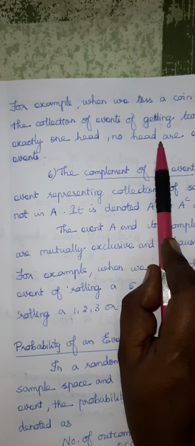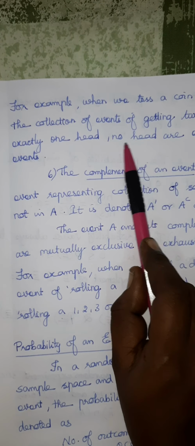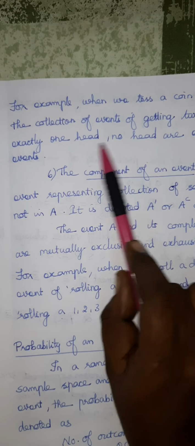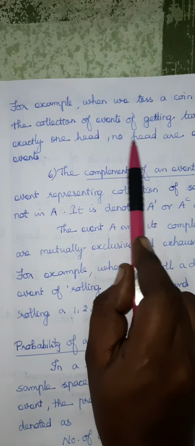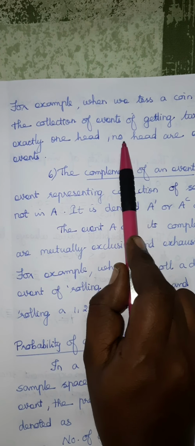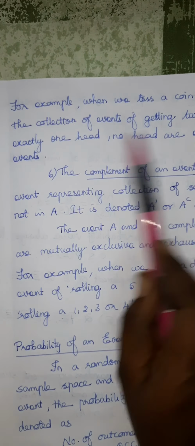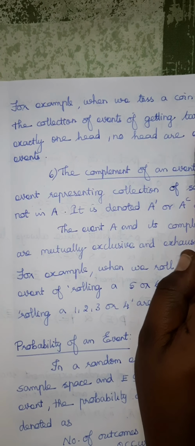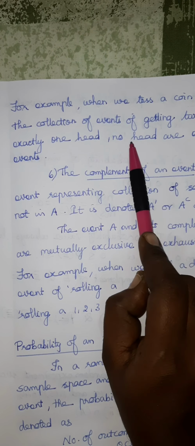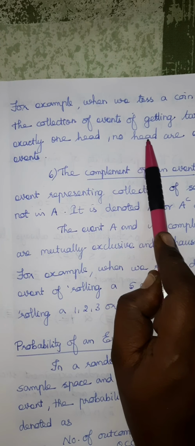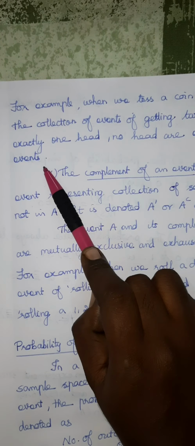Then no head, which means both are tails. That's it. From the sample space we selected only 3 elements. Understood? Those 3 events are the exhaustive events.